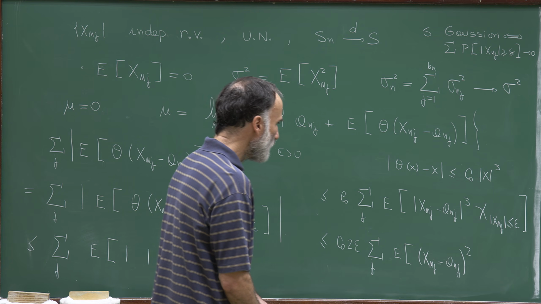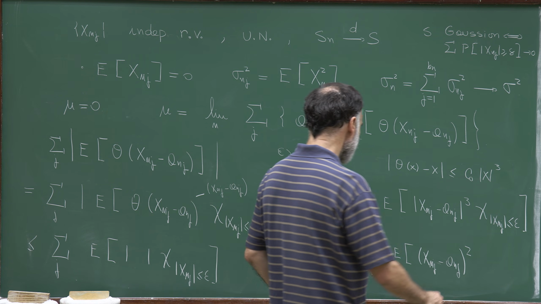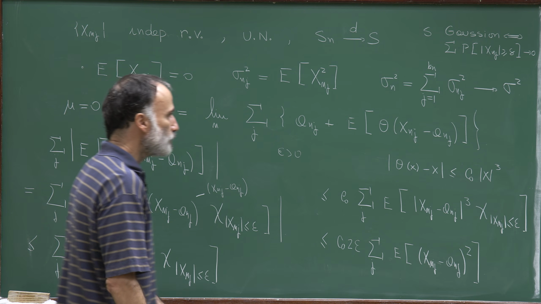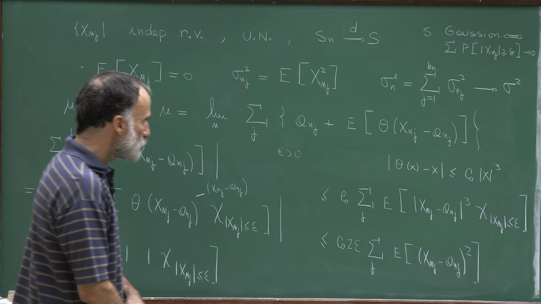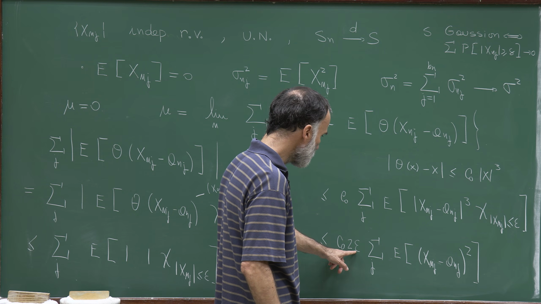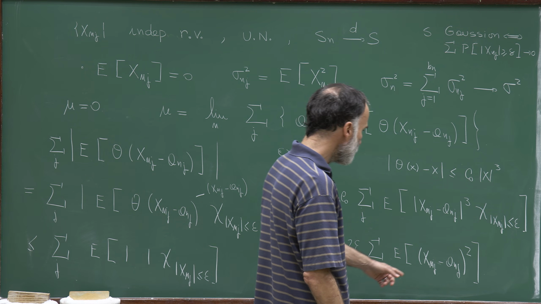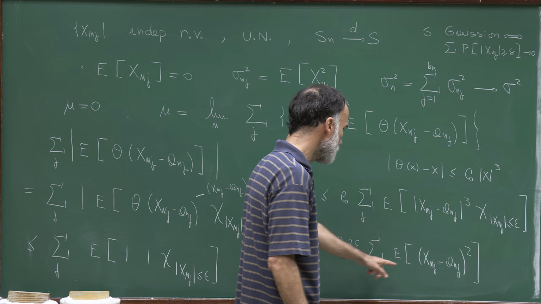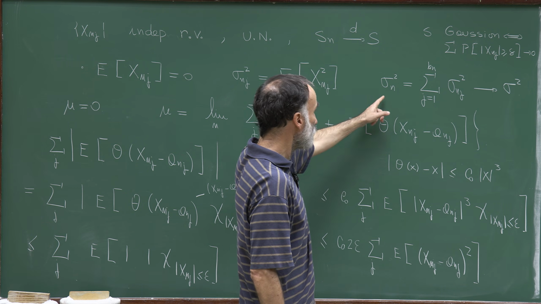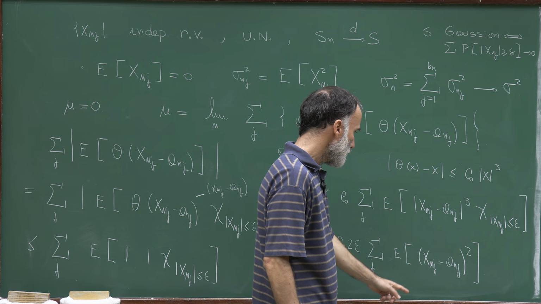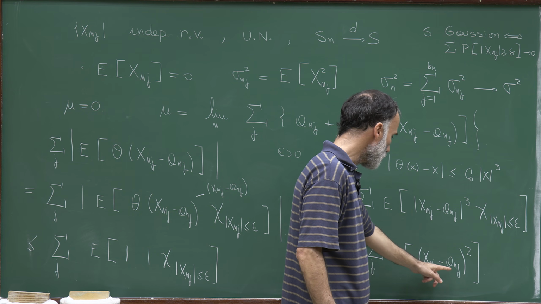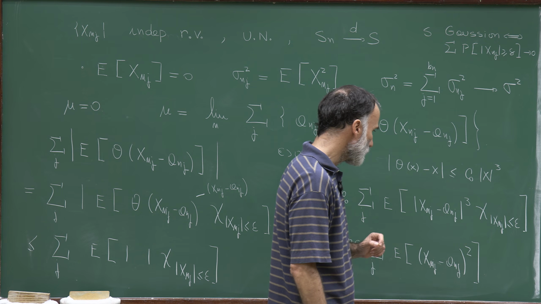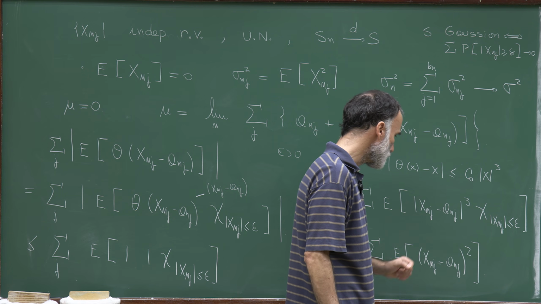And at this point, I will forget about the indicator function. So I have here epsilon, I have a sum. In this sum, I have X_{n,j} squared, and this sum of X_{n,j} squared will converge to sigma squared. Then I have a_{n,j} squared, but we have seen that the sum of a_{n,j} squared is converging to 0.